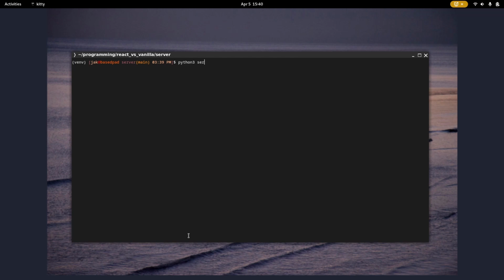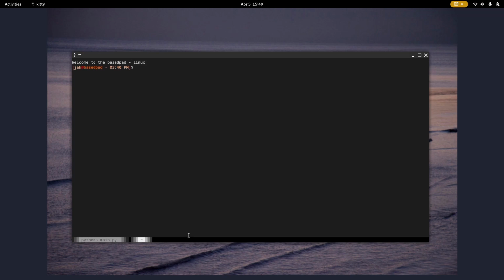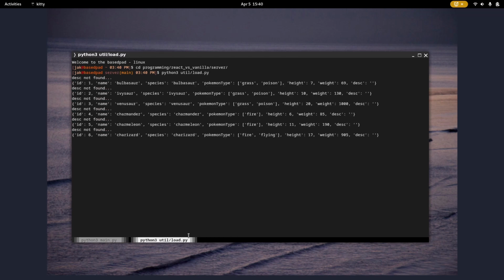Oh, it's main.py. Okay, so there we go, server started. All right, and then this will actually load the data. I got just this file called load.py in a folder called utility, and now we're adding some JSON.